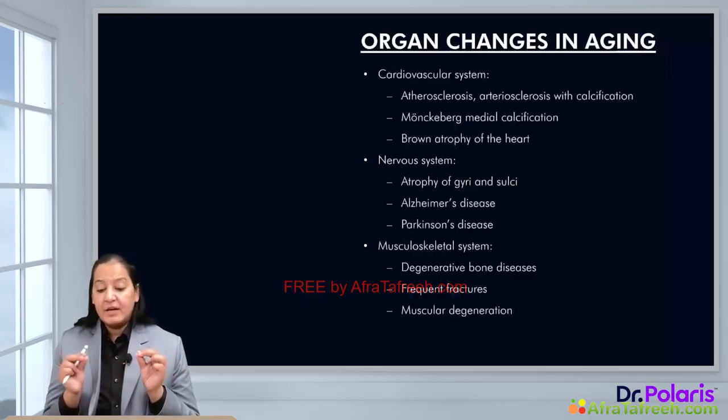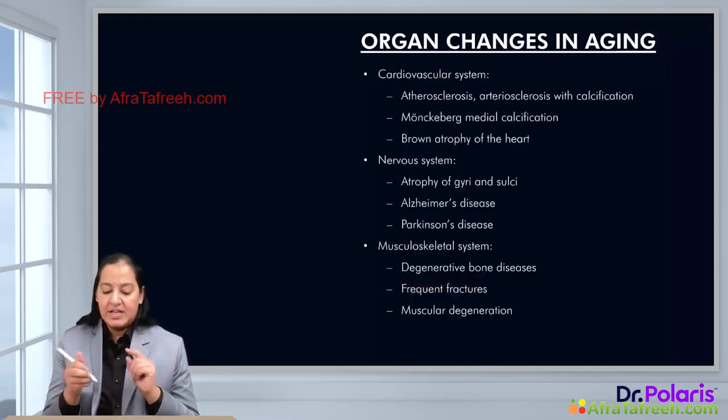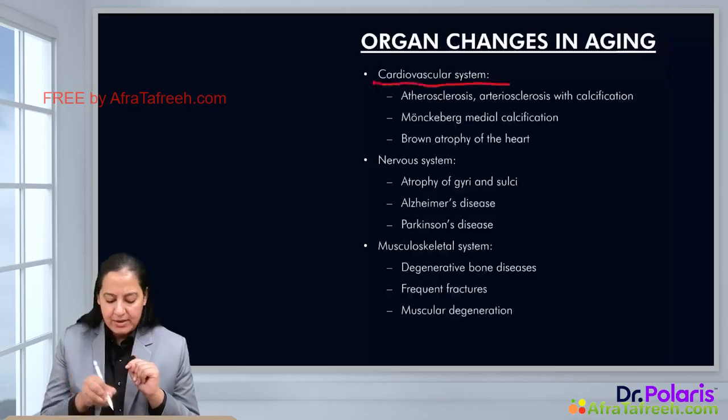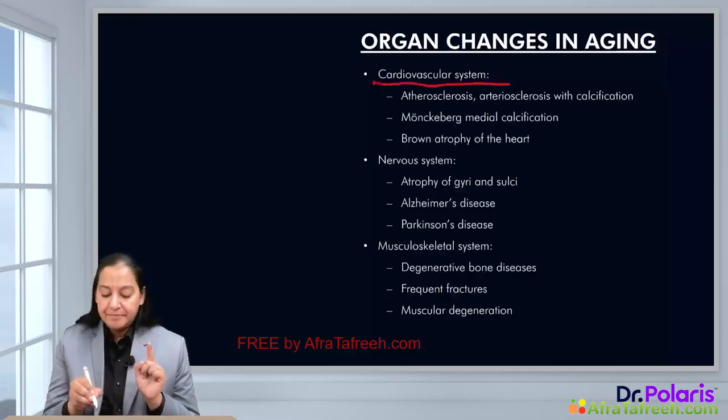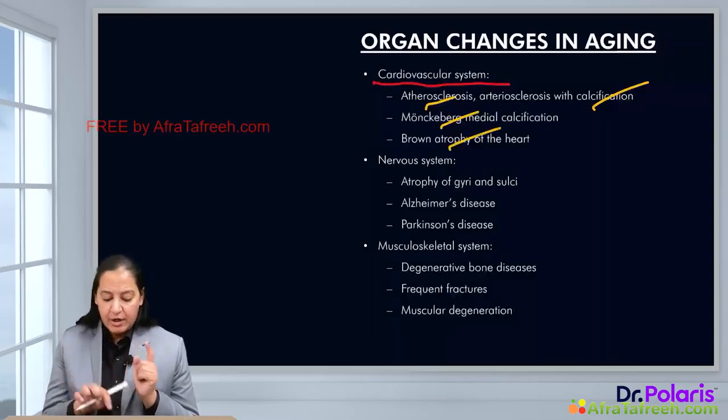Now, with aging, tell me the organ changes. In various organs, what are the changes taking place with aging? Let me talk about the cardiovascular system. In the cardiovascular system, it is atherosclerosis with calcification, Monckeberg calcification, and brown atrophy of the heart. These changes take place in the cardiovascular system.